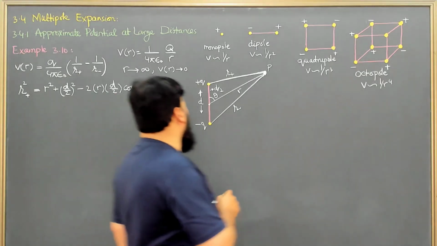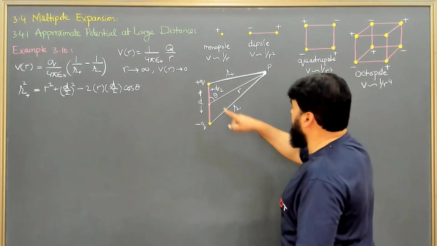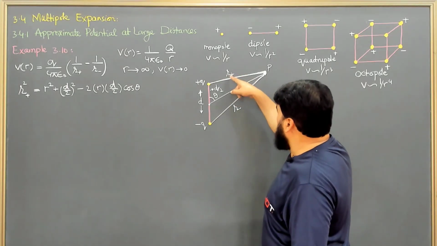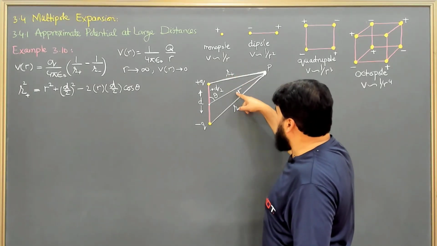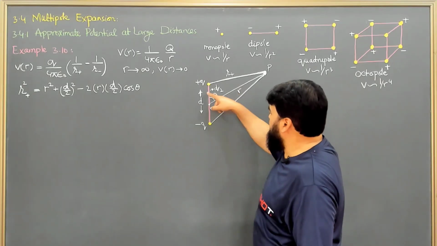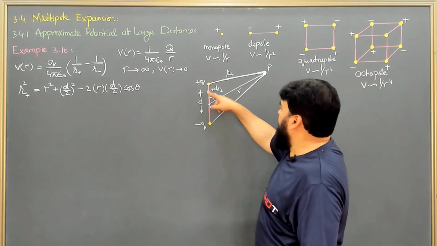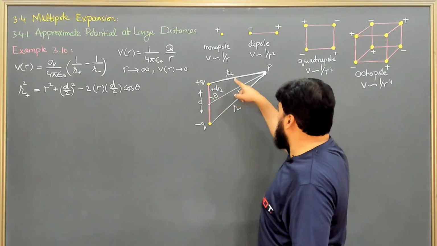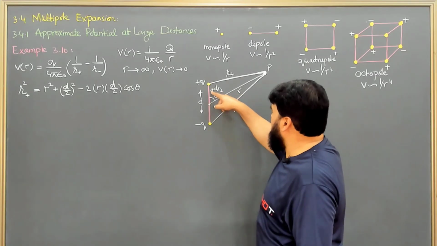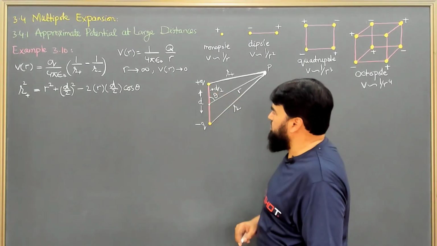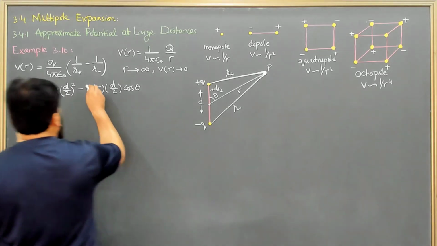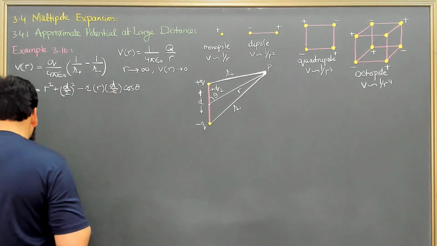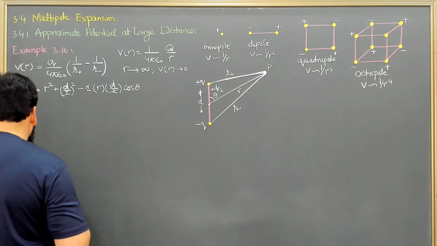This is the law of cosine that we know already: this tilted r square is equal to r square plus d over 2 square minus 2 times r, this r, and then d over 2 in cos of the angle. So these two are gone and we are having minus rd cos of theta.